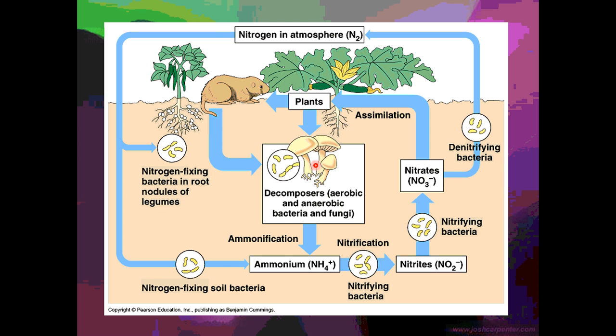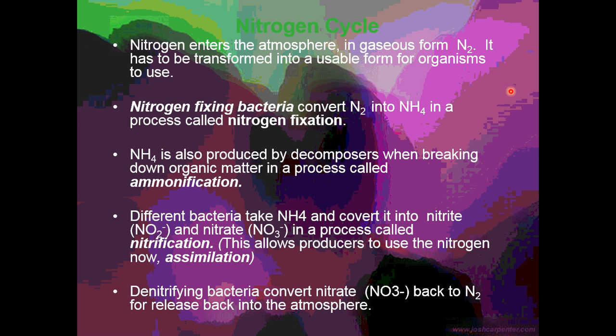Then when those plants die and decompose, they get turned back into ammonium. So, in order for plants to use them, and therefore for animals to eat the plants to get the nitrogen, it has to go through nitrogen fixation. Sometimes the nitrites will also be denitrified and released back into the air. Let's take a look at some of these vocabulary words so you can make sure to know these words.